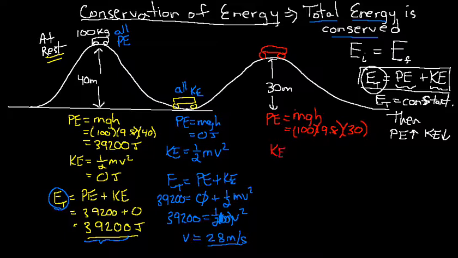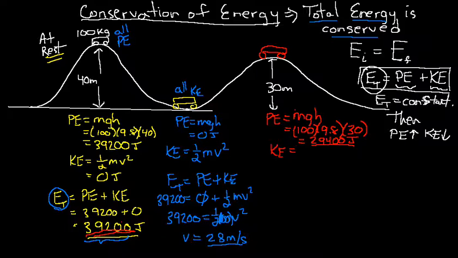What's the kinetic energy? Well, it's moving at this point. And we know it's moving because this total, well, you know what I should have done? I should have calculated this, shouldn't I have? So this potential energy here is 29,400 joules. Notice that the potential energy here is less than the total energy that we started with. Therefore, since energy conservation says that the total energy has to be constant, we know that if the potential energy here is 29,400, the kinetic energy has to be